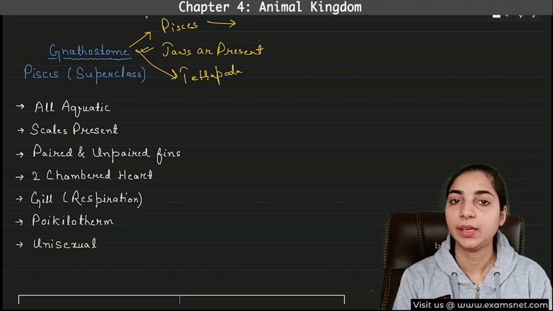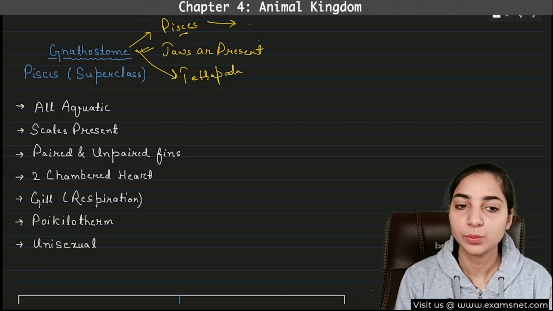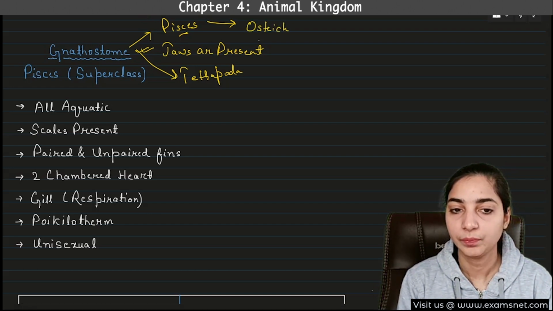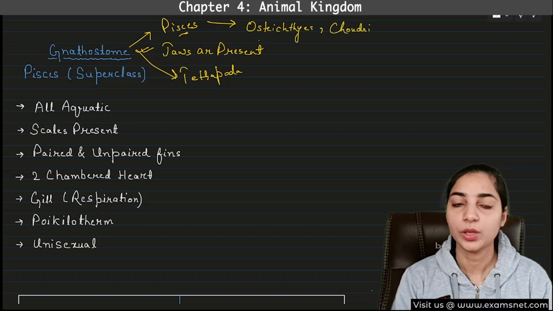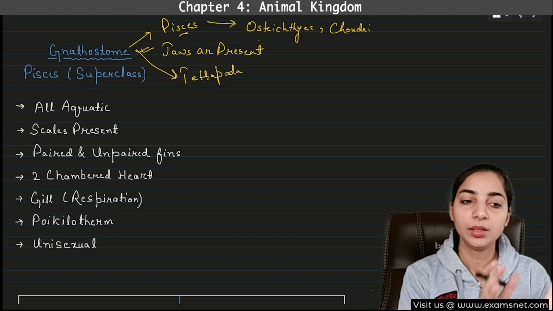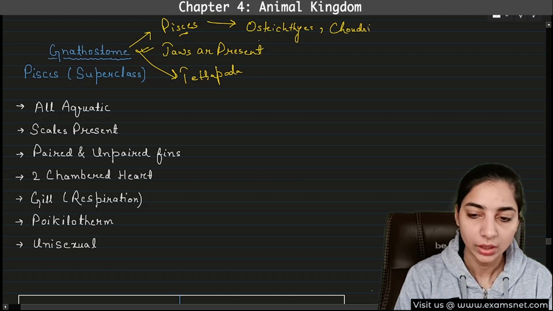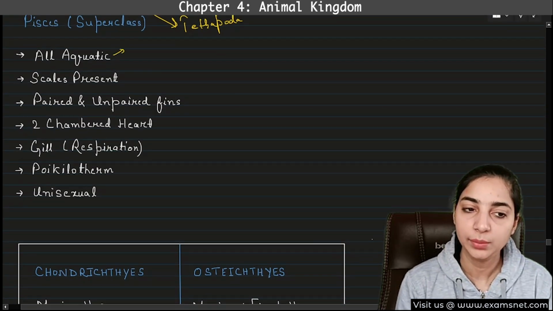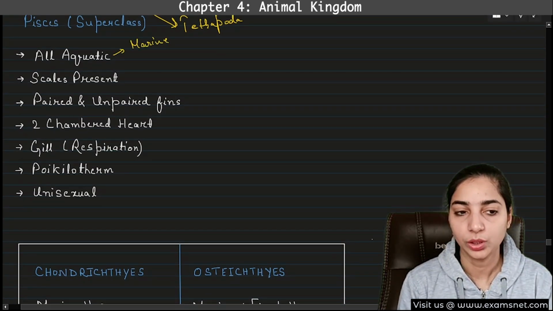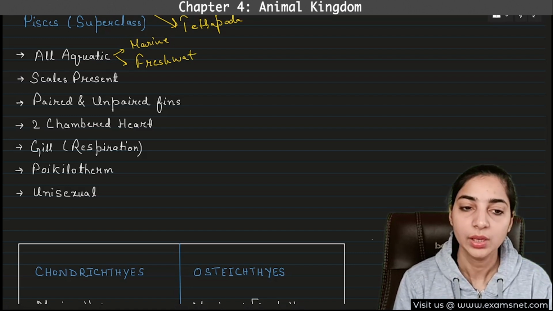Pisces is further classified into two classes. Pisces is a superclass which is further divided into two classes. First one is Osteichthyes, and the other one is Chondrichthyes. So that we will be discussing. First, let's discuss the general characteristics of the gnathostoma, specifically the Pisces. So superclass Pisces. What are the characteristics? All are aquatic. They can be marine or they can be freshwater. They can live in both types of water. Means some will be found in marine water and some will be found in fresh water.